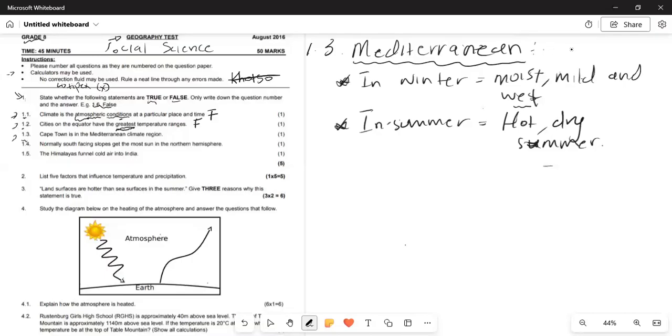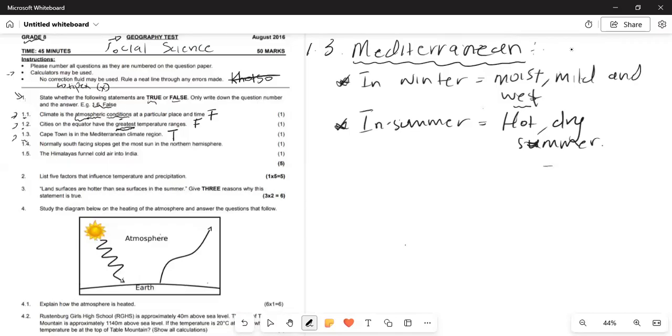So the question says that Cape Town is in the Mediterranean climate region. So wherever Cape Town is situated, it means that in winter there is moist, mild, and wet rain, and then in summer, it's very hot and dry. So that is what they mean. And looking at a place like Cape Town, if you know Cape Town or have studied about Cape Town, this now becomes true.